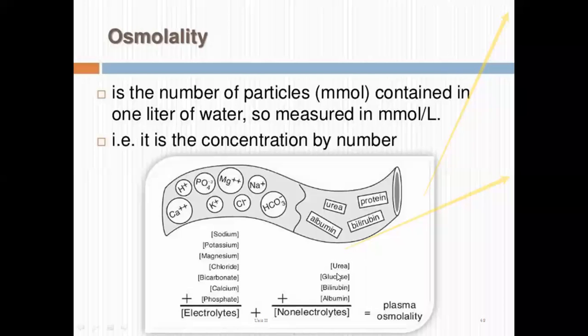The non-electrolytes, which are not present in the dissolved state, are urea, glucose, bilirubin and albumin. Some of these are organic molecules which are not present in the dissolved state, but both electrolytes and non-electrolytes exert osmotic pressure on the semi-permeable membrane, which is known as plasma osmolarity.